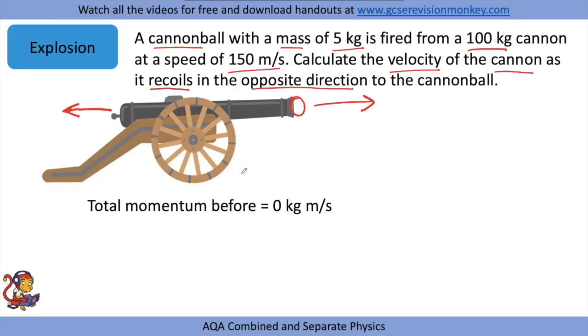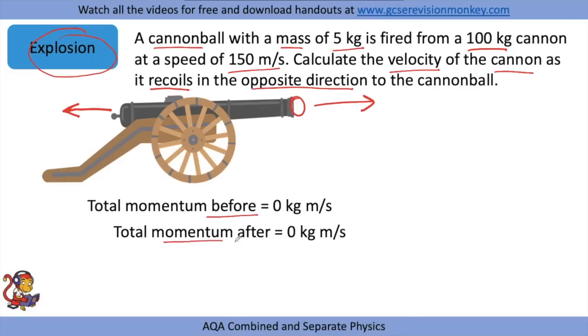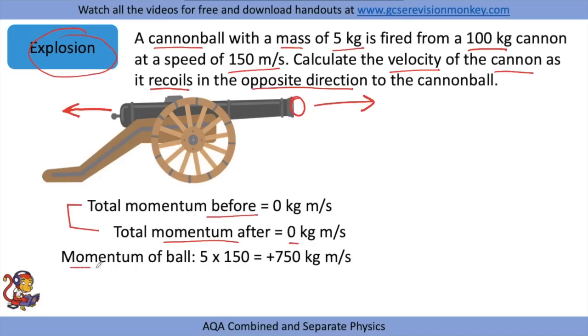And that is because before the explosion, everything is stationary. The cannon is stationary and the cannonball inside is stationary. So nice easy one, we know the momentum before is going to be 0. That means the momentum afterwards must also equal 0, because the momentum is conserved. So we can work out the momentum of the ball from the information in the question, because we have been told it has a mass of 5 kilograms and it travels with a speed of 150 meters per second. So mass times velocity is equal to 750 kilogram meters per second.